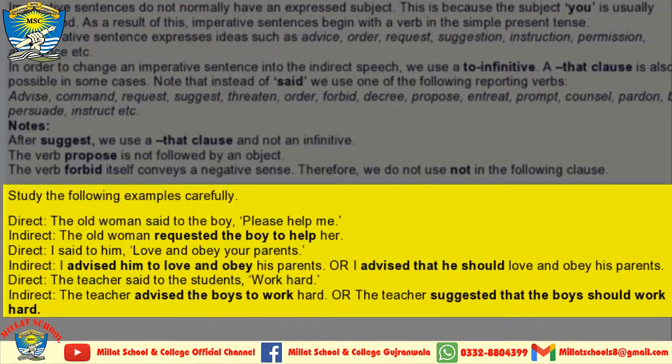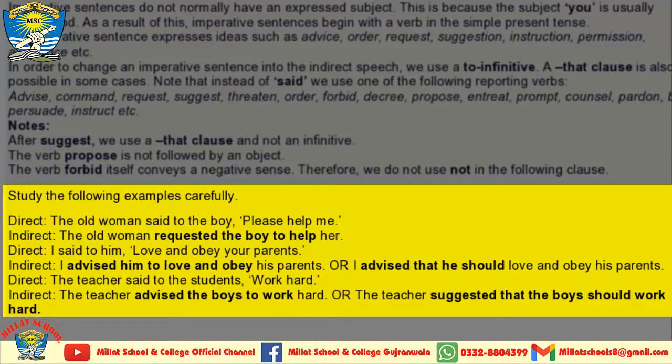Direct speech: I said to him, love and obey your parents. Indirect speech: I advised him to love and obey his parents, or I advised that he should love and obey his parents. I have given you two types of indirect speeches for this sentence. In the first type, I am going to show you the use of infinitive after to, and in the second sentence I have given you the use of that clause in the sentence.